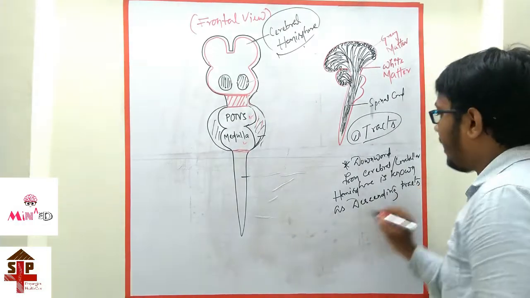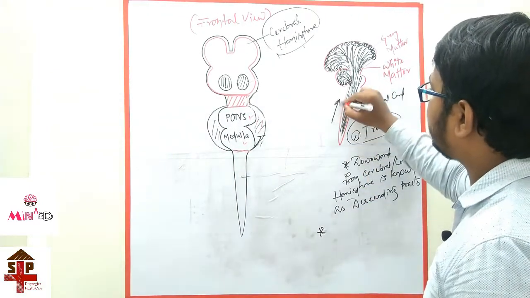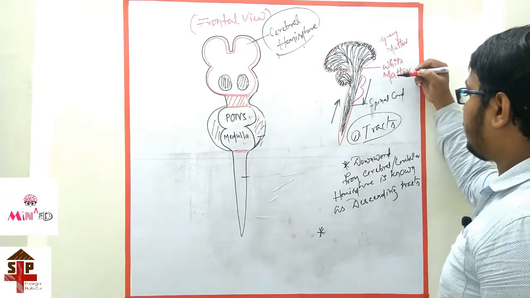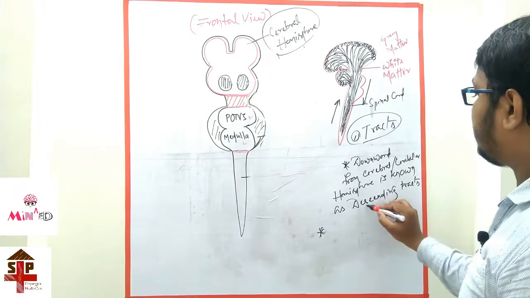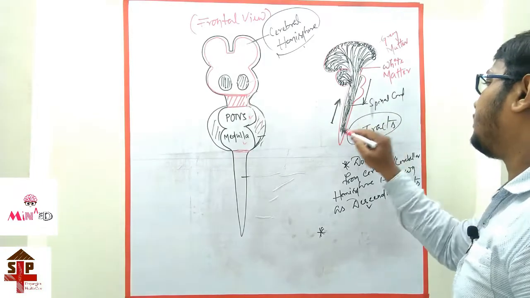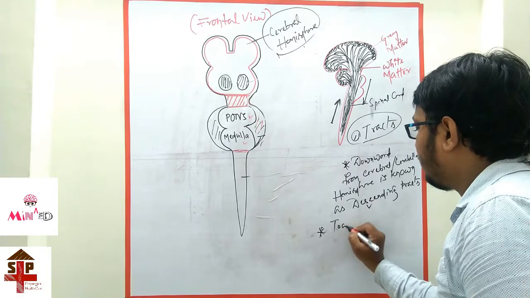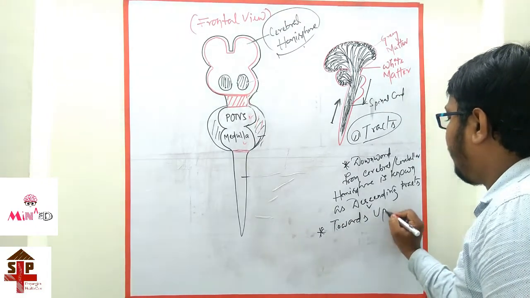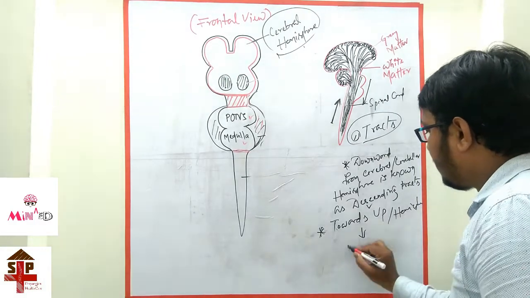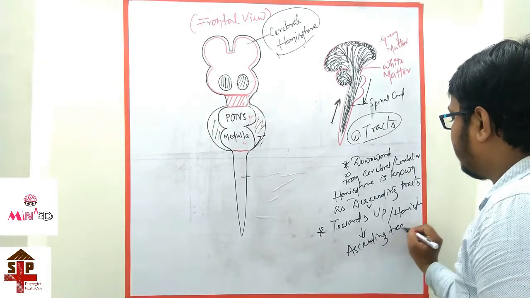Those fibers which go from upward to downward are the descending tracts, and those fibers which go from downward to upward, towards the hemisphere, are known as ascending tracts.